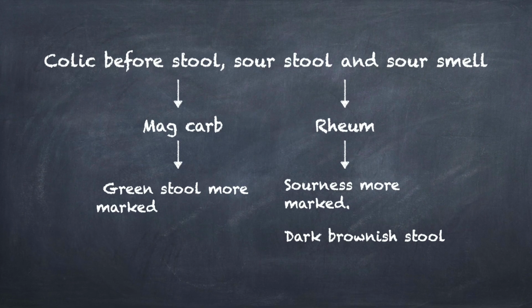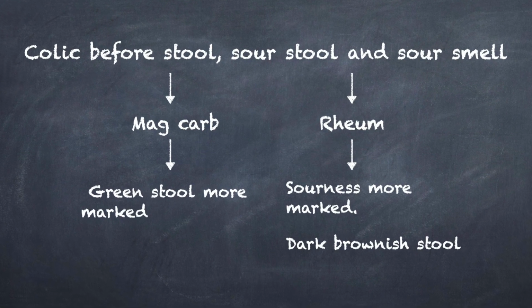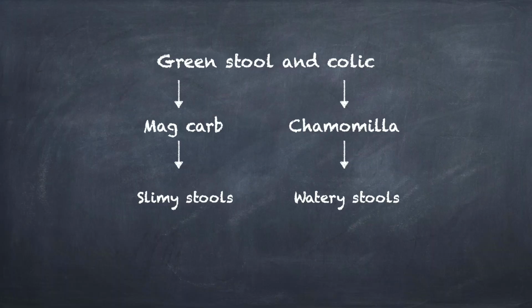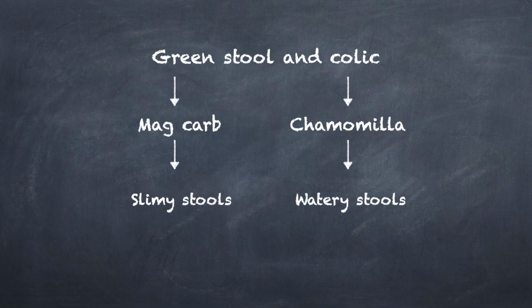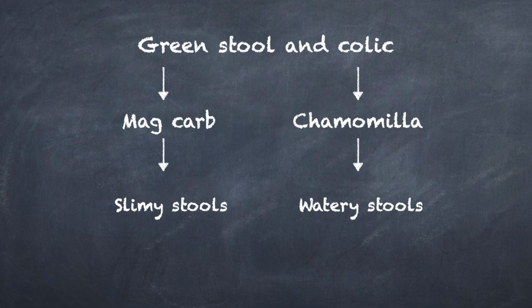differentiate. Further, rheum and MACA both have colic before stool, sore stool and sore smell of the whole body. But the green stool is more marked for magnesia and the soreness is more marked for rheum. Also, the stool of rheum is more often dark brownish than green. Another remedy worth comparing here is chamomilla, which has green stool and much pain, but the stools are watery, while that of MACA are slimy.